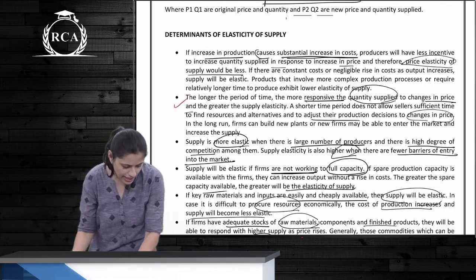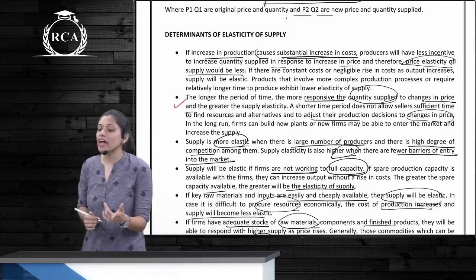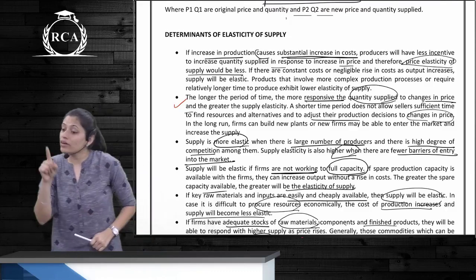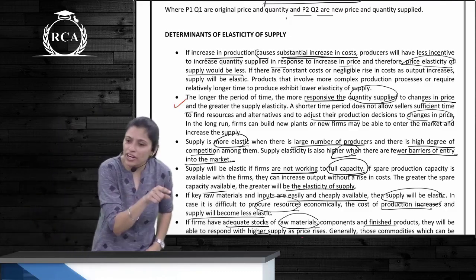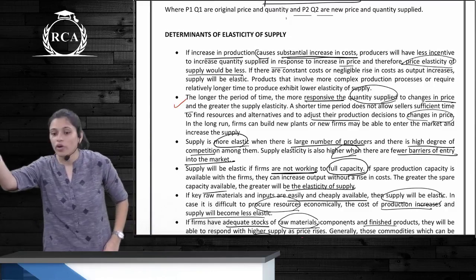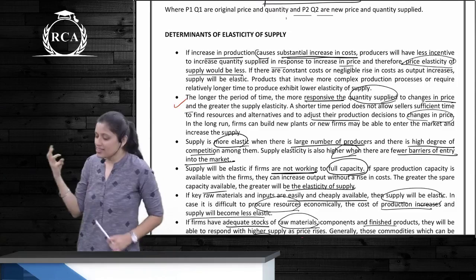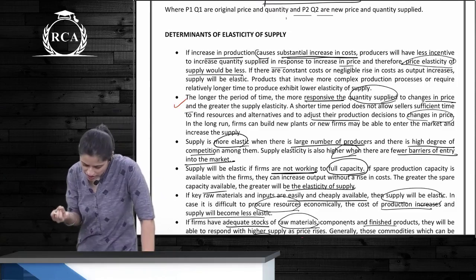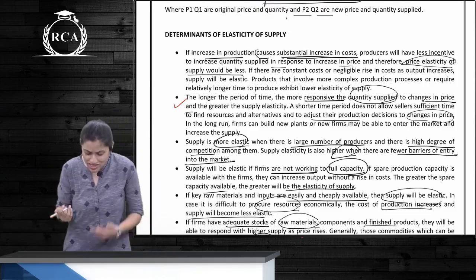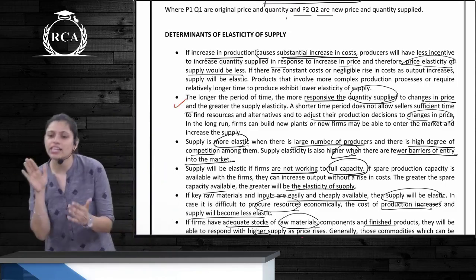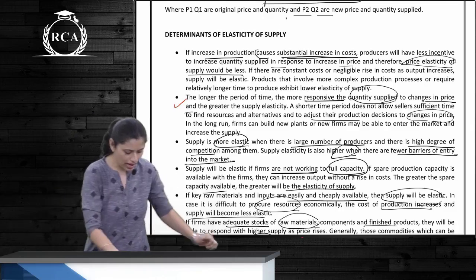Second point, what are we saying here? Long period of time is better than shorter period of time because you get more time to adjust. So, longer period of time elasticity is more. Shorter period of time elasticity is lesser. Next, three cases. Higher degree of competition, large number of producers and fewer barriers of entry into the market. In all these three scenarios, supply is more elastic.